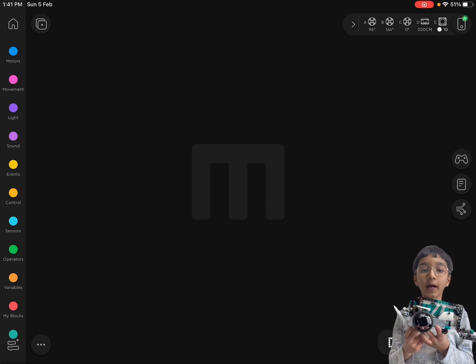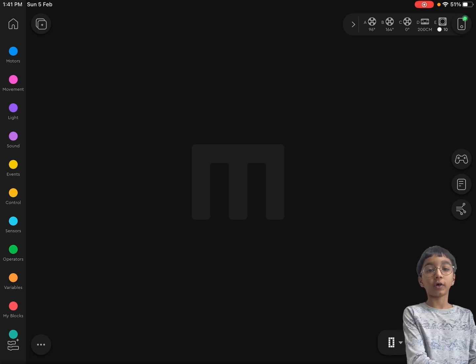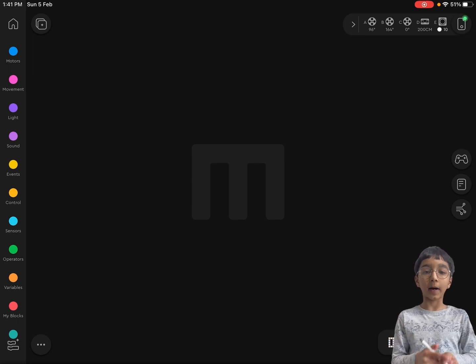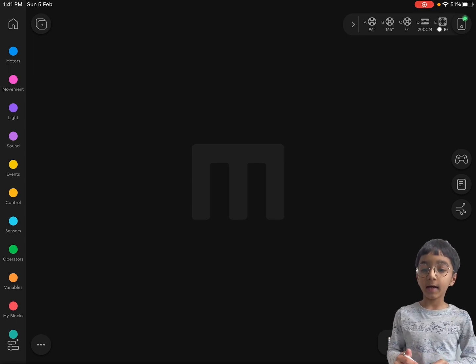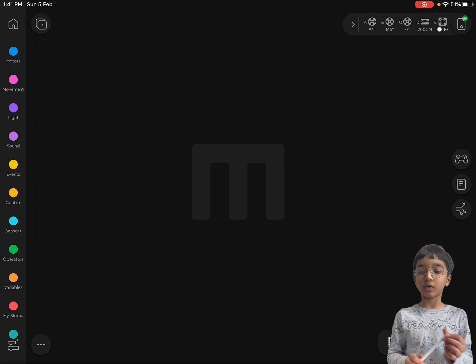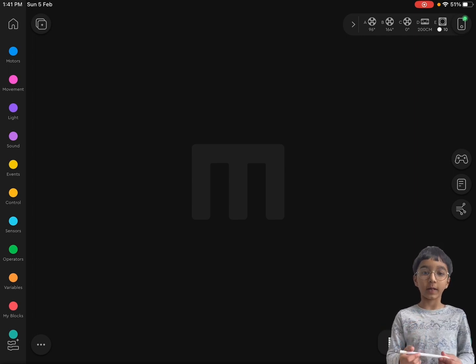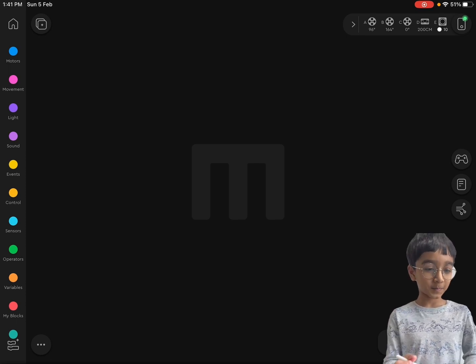Today I'm going to show you how to follow the line with your Mindstorms kit or your robot. My robot is named Tricky. So first you got to open your Mindstorms app. Mine is already opened. When you open your Mindstorms app, you will see a hub icon. Click on that and follow the instructions that you will see on your screen. After that's connected, let's code.